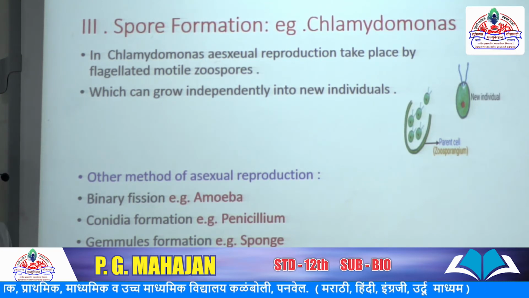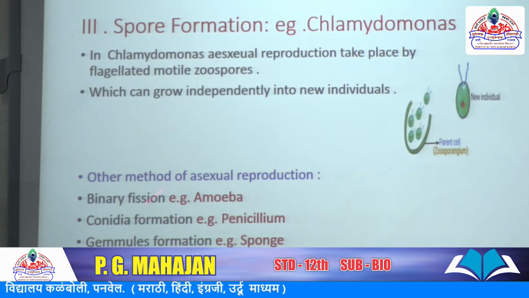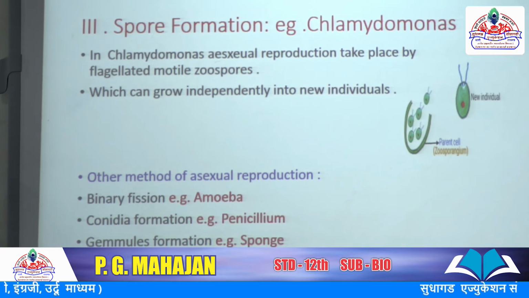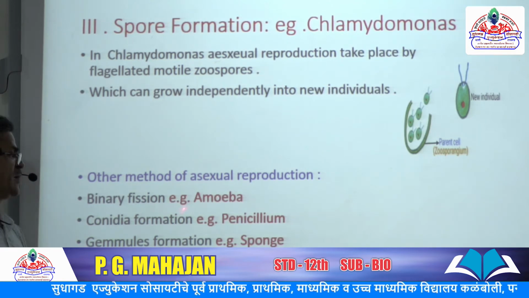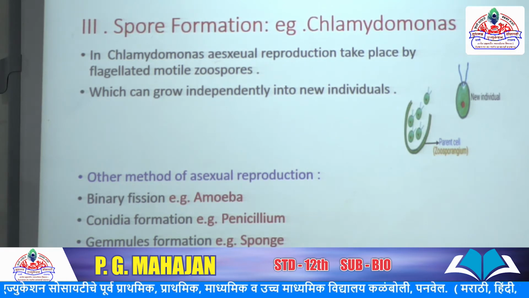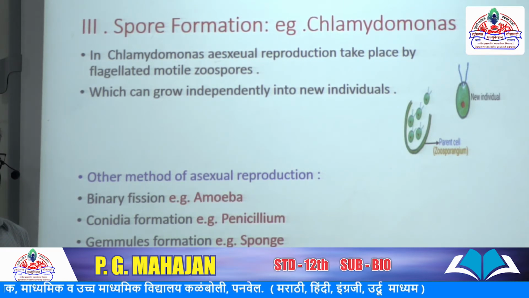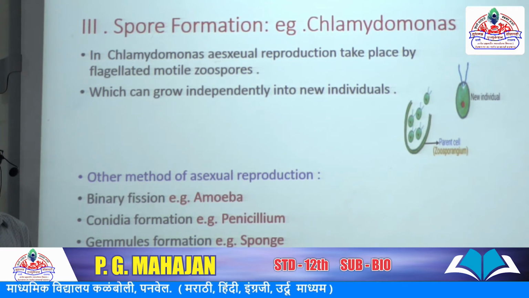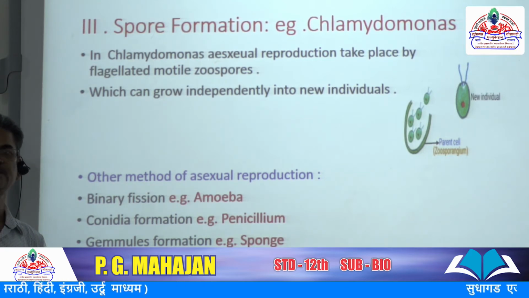Another method of asexual reproduction is binary fission. Binary fission is a common method, either irregular binary fission or regular binary fission. In irregular binary fission, the common example is amoeba. Amoeba does not have a definite shape, hence it is irregular binary fission. Like mitosis, one cell divides into two cells. Karyokinesis and cytokinesis: cytokinesis is the division of the cytoplasm, and karyokinesis is the division of the nucleus.